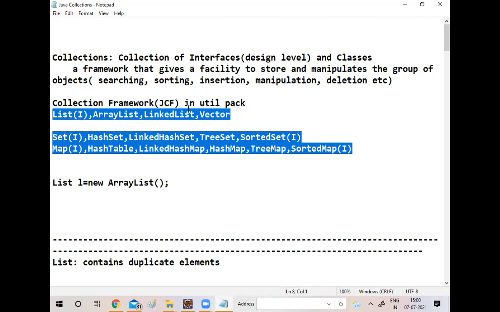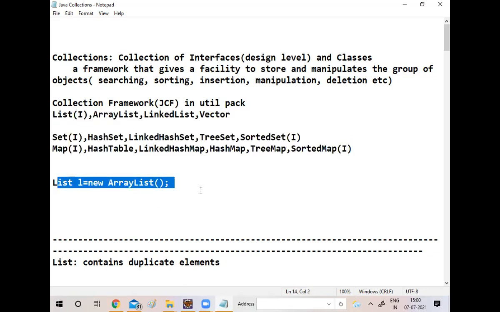Do we need to mug up everything? No need. If you understand the concept, it is very easy for you. For entry level, no need to know all the things. Just understand the concept and you will get it easily. For learning level, just learn ArrayList.